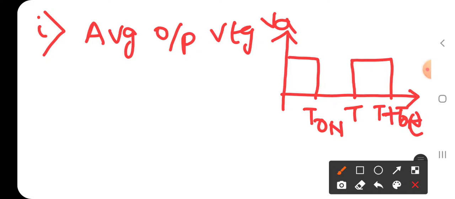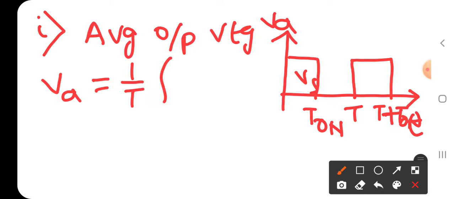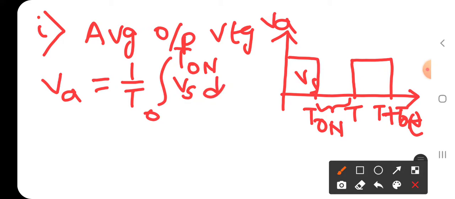This amplitude is Vs only. So what is the average output voltage equation? Va is equal to 1 by T, where the time period is T, integral 0 to T. From 0 to T on we have Vs, from T on to T it is 0 only. Therefore 0 to T on, its magnitude is Vs into dt.